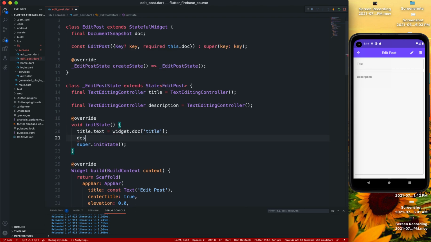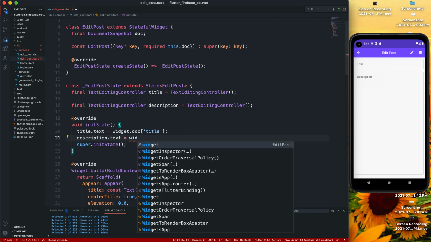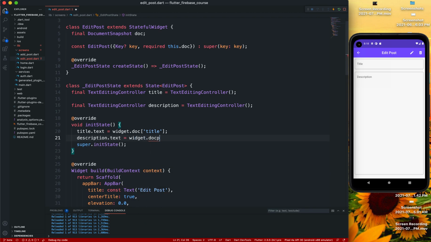Same thing, description.text is equal to widget.doc description. If we save that, click on this, we get title 1 and title 1 description. If we click on this, title 2 and title 2 description. Description actually.